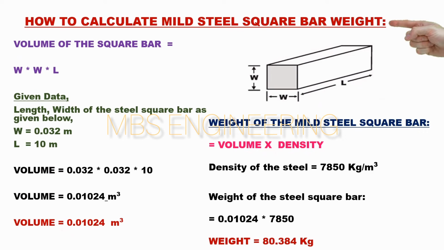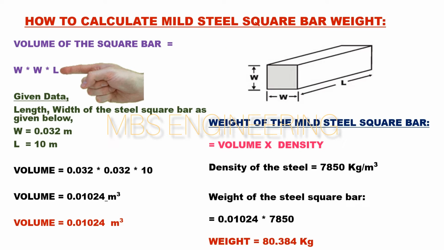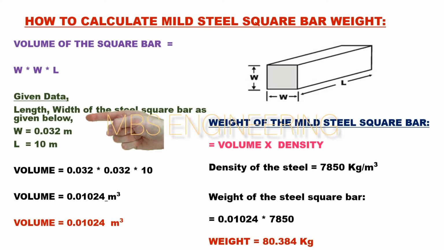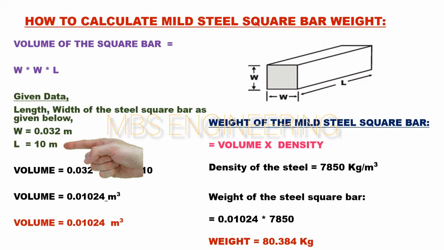Next, we learn about how to calculate the volume and weight of the mild steel square bar. The volume calculation formula for a square steel bar is: the volume of the square steel bar is equal to W into L, or width into length. Please refer to the square steel bar snaps. The given data is: length and width of the mild steel square bar. The width of the square steel bar is 32 mm or 0.032 meters. Next, the length of the square steel bar is 10,000 mm or 10 meters.